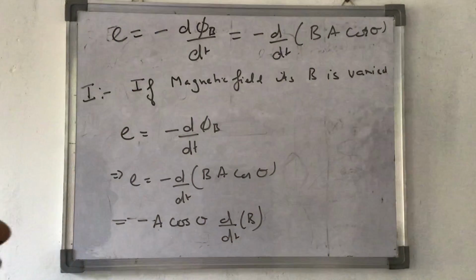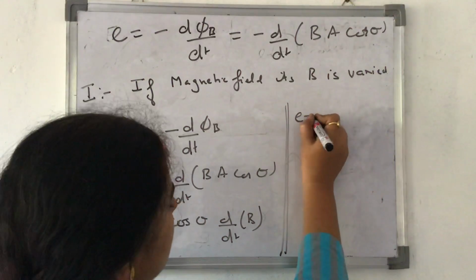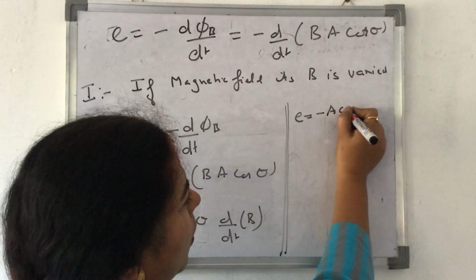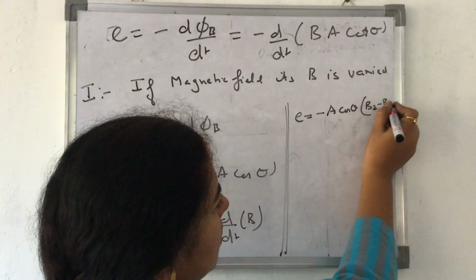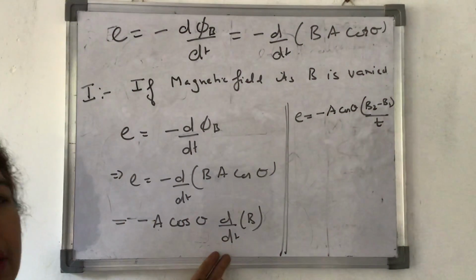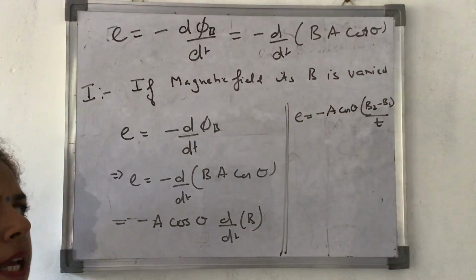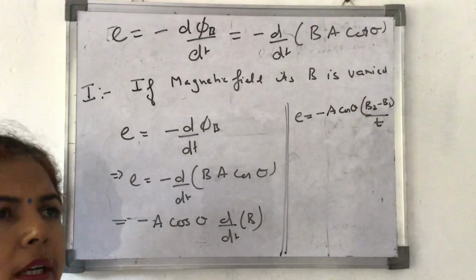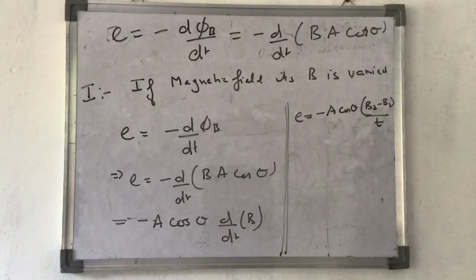Okay. We can write the same formula in another way. We can write this thing as E is equal to minus A cos theta. I can write this thing as B2 minus B1 by time. In case it is in a differentiation form, we can write like this. These are the two formulas which will be useful to us. Minus A cos theta, B2 minus B1 by t. Okay. On the basis of these two, let's do one numerical so that the things become clear to us. These two formulas, right?